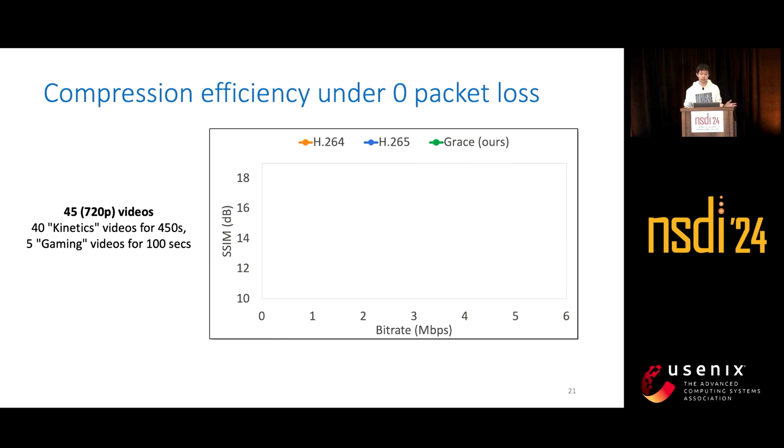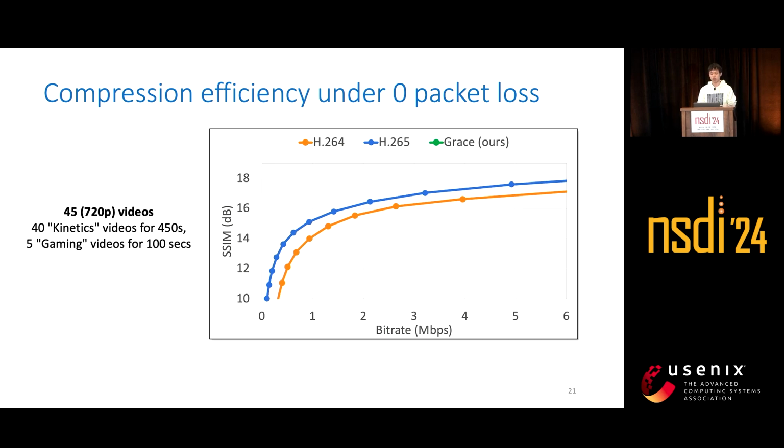So you may wonder whether the GRIS loss resilience is because the neural encoder sacrifices compression efficiency to get more redundancy. This figure shows the comparison of compression efficiency across all the 720p videos in our dataset. The x-axis is the video bitrate, and the y-axis is SSIM. The yellow curve here is H264, and the blue curve here is H265. Both of them are using the very fast encoding mode.